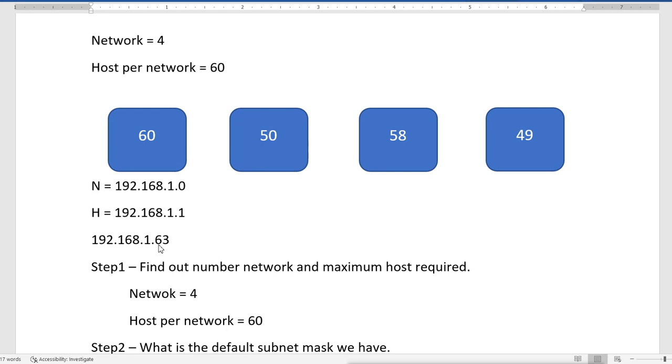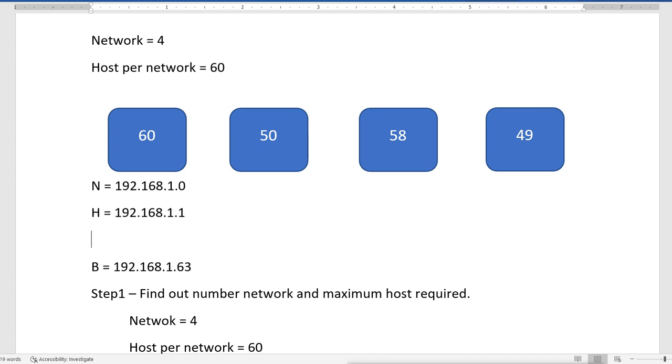So this will be the last IP for this subnet, but we can't use it. Remember, in every network the last IP we are not able to use, because it is for broadcast. So actually the valid IPs are from 192.168.1.1 till 192.168.1.62, because after that 63 will be the broadcast address for this network.